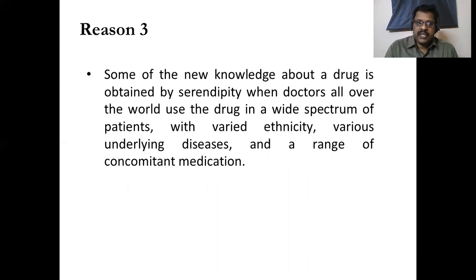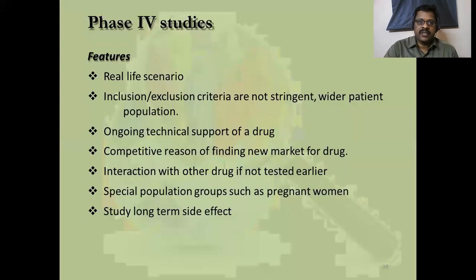And reason 3 is some of the new knowledge about the drug is obtained by serendipity when doctors all over the world use the drug in a wide spectrum of patients with varied ethnicity, various underlying diseases, and a range of concomitant medications. So many people are enrolled in this study. That means it is open to the population, so anybody can use. So they may have multiple problems, and also they are using many other drugs along with this medicine. So many new interesting informations can be collected through post-marketing surveillance study.